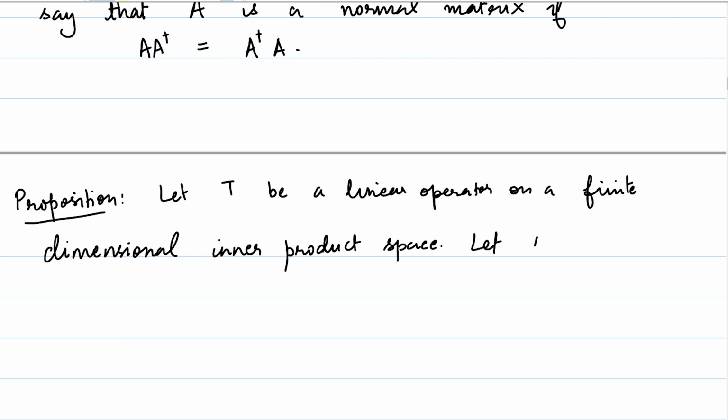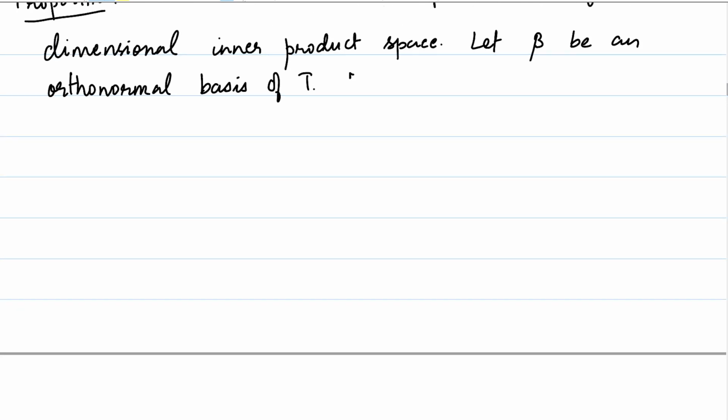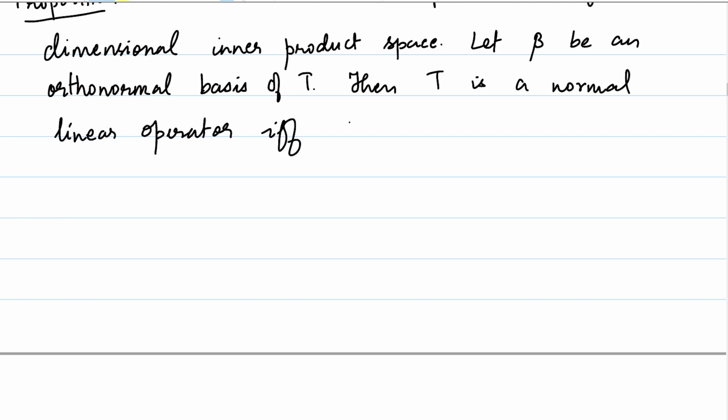So let beta be an orthonormal basis. Then T is a normal linear operator if and only if the matrix of T with respect to beta is a normal matrix.